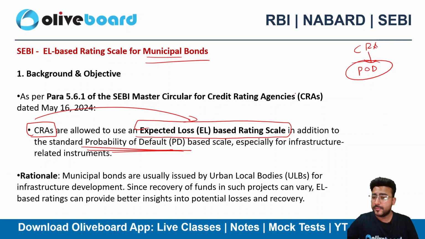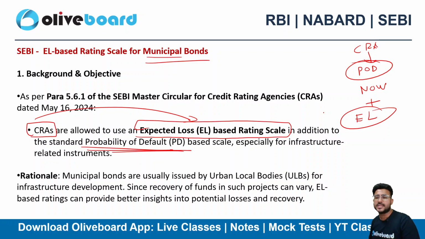Okay, now they can use the expected loss model as well, in addition to PD. So we haven't scrapped the probability of default model. However, we have incorporated a new expected loss model, which is a broader model if I compare it with the probability of default. EL के अंदर probability of default का भी part होता है, मैं आपको आगे समझाता हूँ क्या बोलना चाह रहा हूँ.